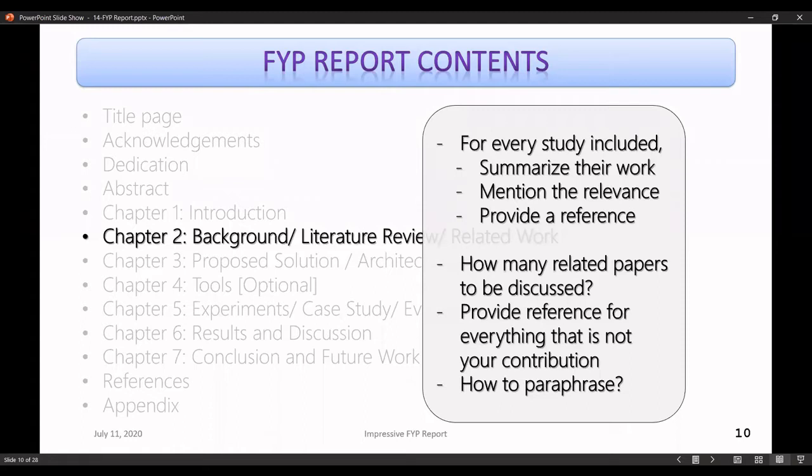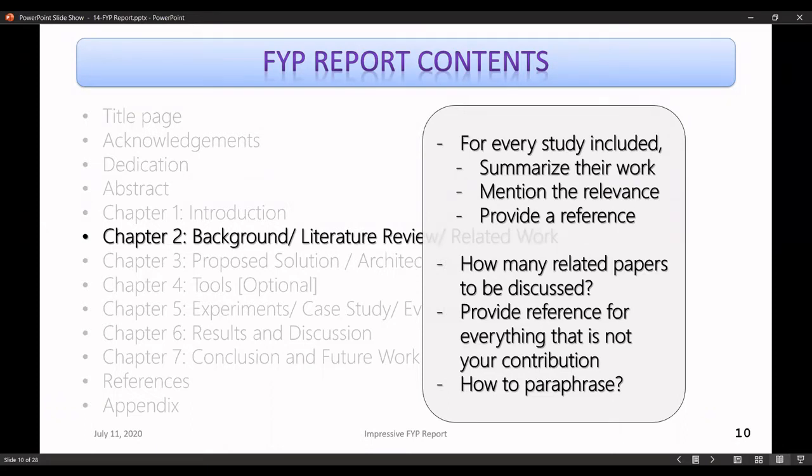So I have suggested 3 things that should be provided for every study that you're going to include in this section. That is, number 1, you have to summarize their work, and you have to mention the relevance, right? Now, it's very important to understand what the relevance is, right? And relevance could be that you are inspired by their methodology and you're going to use the same methodology in your project, right? That is one relevance.